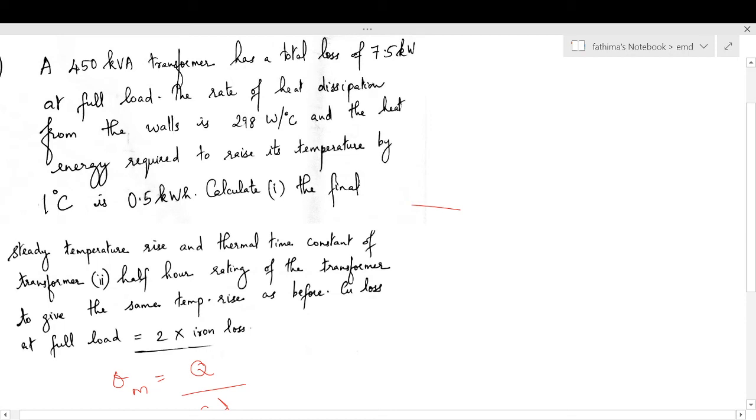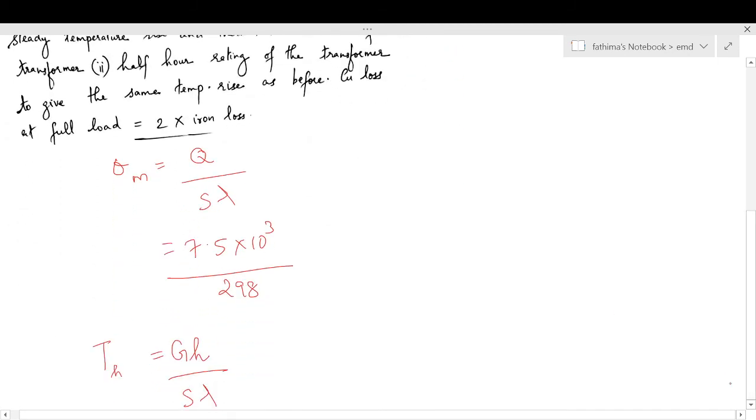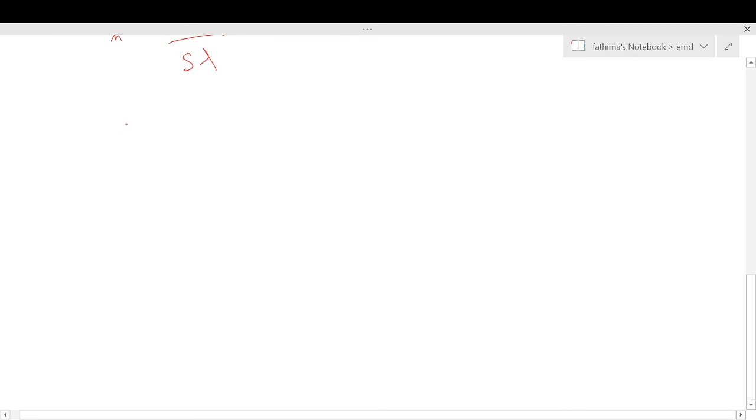Joules means energy. The unit of energy is joules. Energy means power into time, so kilowatt hour is the unit of energy itself. Instead of joules, we can write kilowatt hour. So kilowatt hour per degree Celsius will be Gh. The heat energy required to raise its temperature by 1 degree Celsius is 0.5 kilowatt hour, that means 0.5 kilowatt hour is G into H. So we can write Gh is equal to 0.5 kilowatt hour.